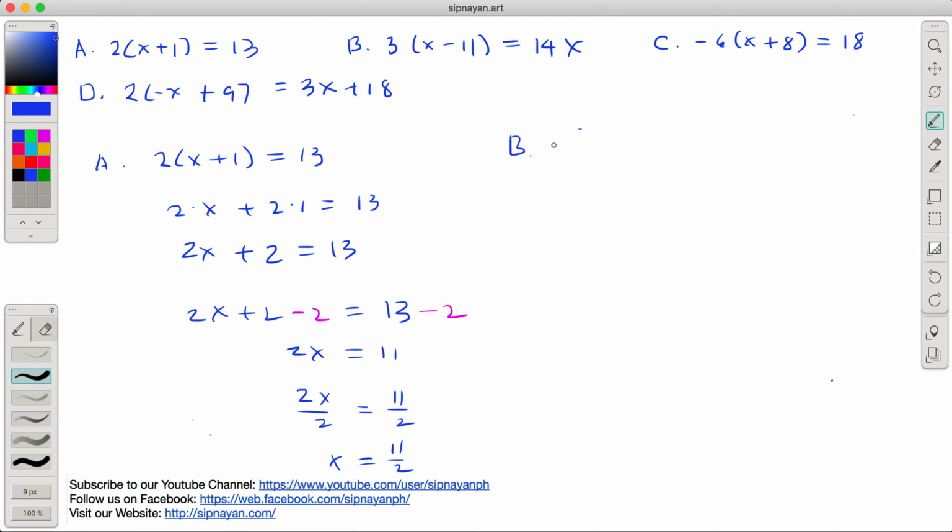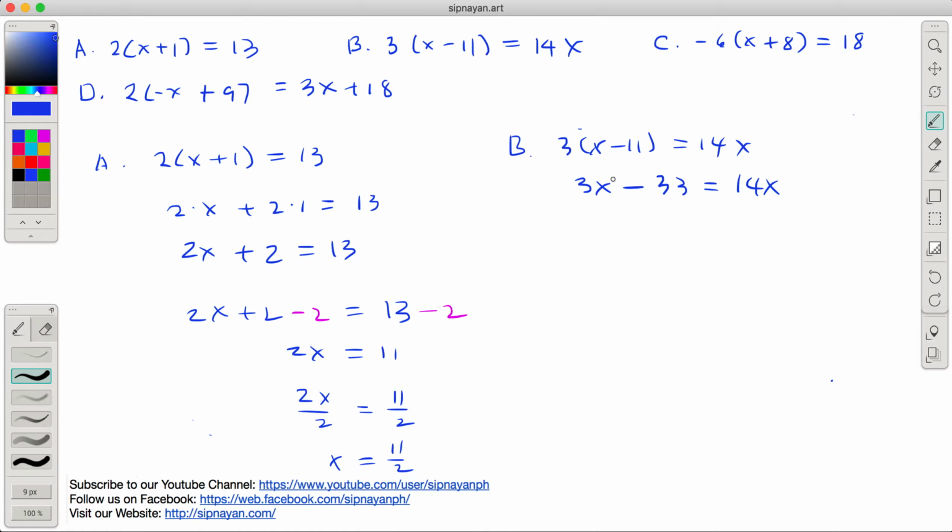Okay, letter B, we have 3 times quantity x minus 11 equals 14x. So, ganun, distribute. So, 3x, minus siya, kaya minus tayo dito. And then, 3 times 11 is 33. This is equal to 14x. So, 14x pa rin.